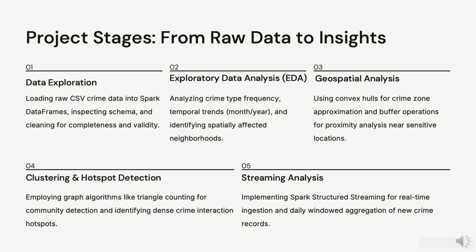Our process involved five main stages. We started with data exploration and cleaning in Spark. Then, we moved to a detailed analysis of crime frequencies and temporal trends. The core of our work was in geospatial analysis, where we used techniques like convex hulls to map crime zones and clustering algorithms to identify hotspots. Finally, we used Spark's structured streaming to simulate how a real-time crime monitoring system would work.